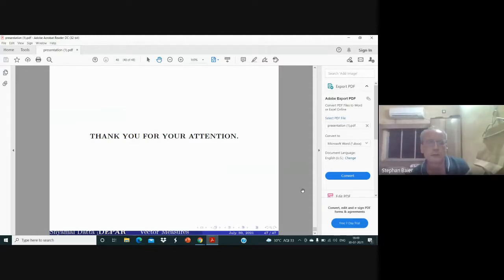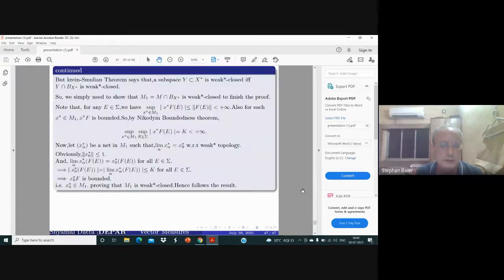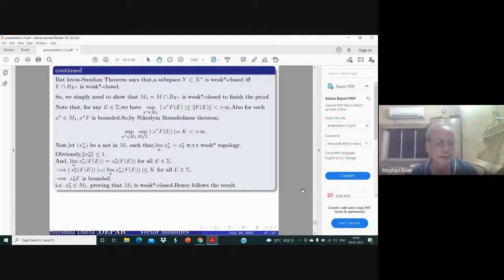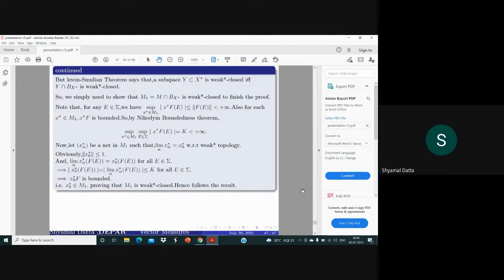From my side, a general question: what are the applications of vector measures, and in which fields are they applied? Did you look into that? No, I have not seen that.